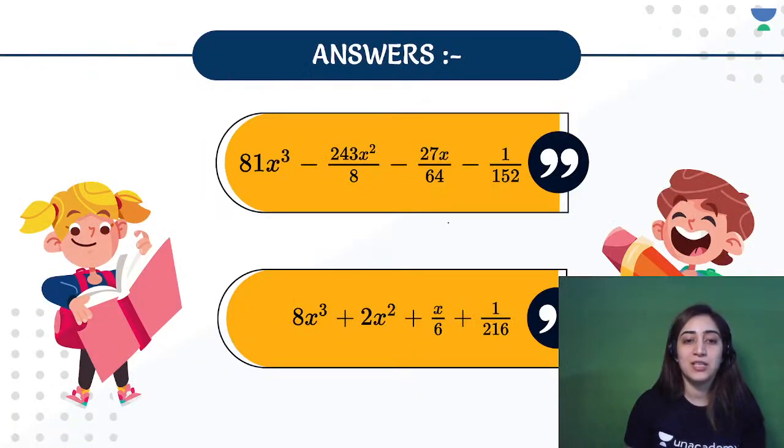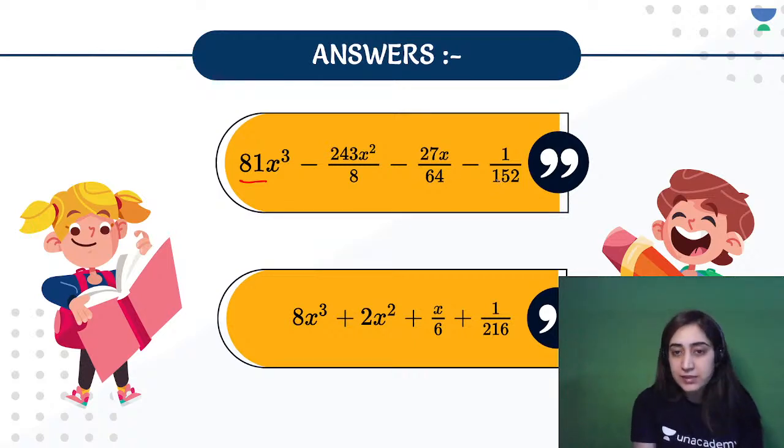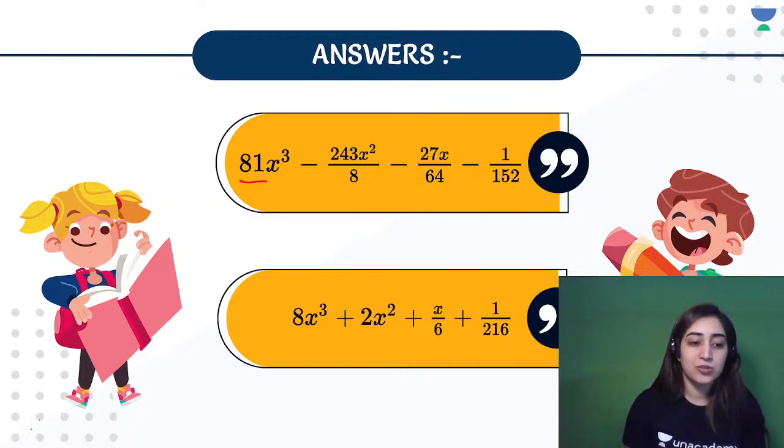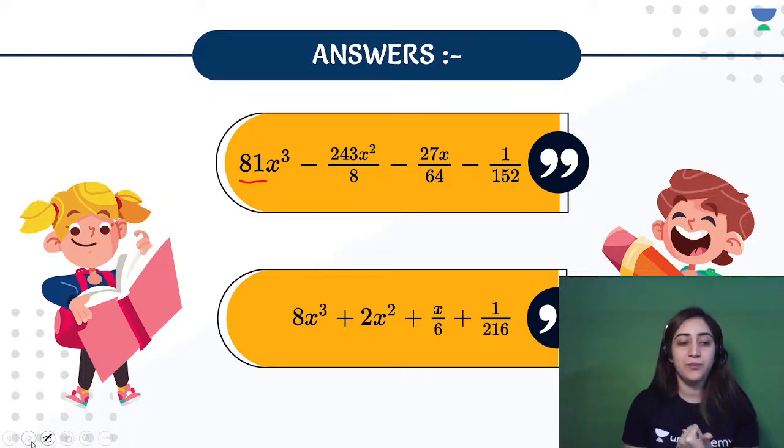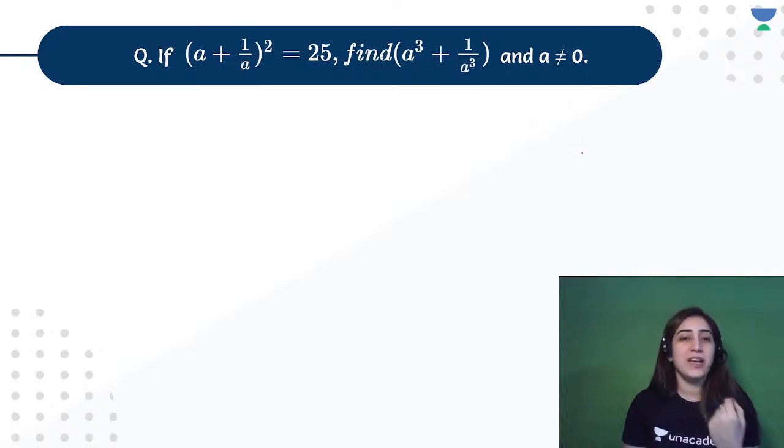The right answer for the first question is 81x cube minus 293x squared by 8 minus 27x by 64 minus 1 by 156. And the other one gives you, with 2x cubed becoming 8x cube, plus 2x squared plus x by 6 plus 1 by 26. So I hope you all got the right answer. Yes? All right, next question for you.